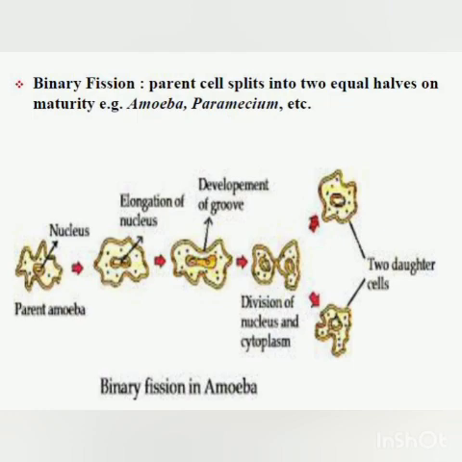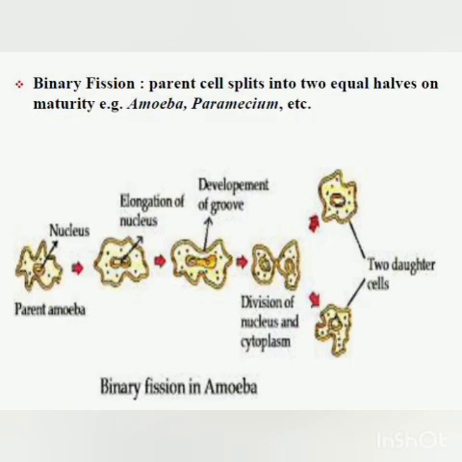So first the nucleus will elongate, and then afterwards a groove is developed in the plasma or cell membrane. Then the nucleus will divide into two parts, and this groove will deepen, and the cytoplasm will also divide into two parts. You can see here, first there is a division of the nucleus followed by the division of the cytoplasm.